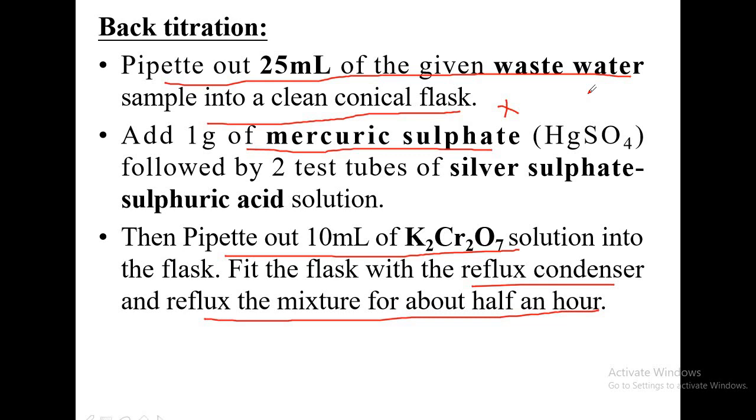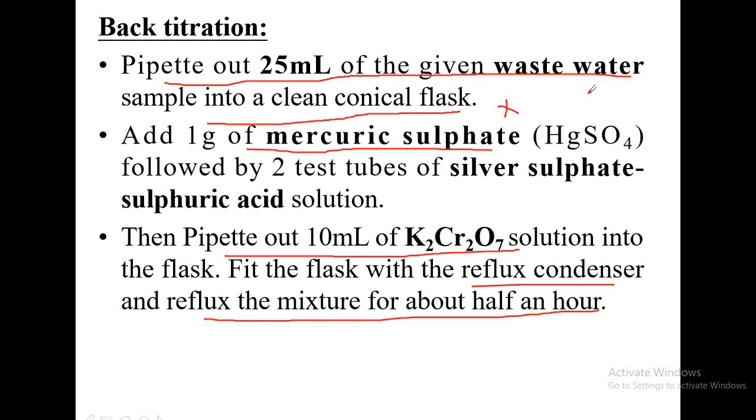But in the regular lab, we don't advise the students to add 1 gram of mercuric sulfate because mercury is a heavy metal, it is highly toxic. That's why we suggest students not to use mercuric sulfate. Moreover, mercuric sulfate is added in order to remove the chloride ions present in the solution. But we are providing students water which is absolutely free from chloride ions. Therefore, there is no necessity of adding mercuric sulfate. But while reading and writing the procedure, students are instructed to read the procedure as it is.